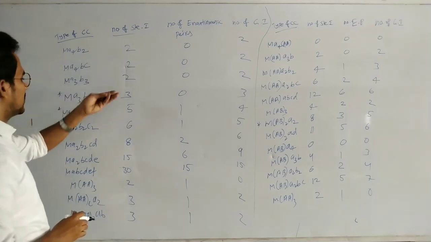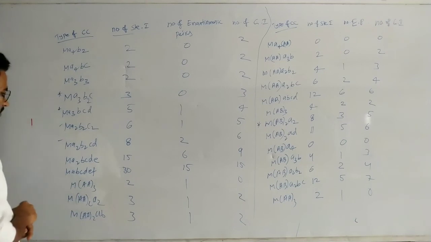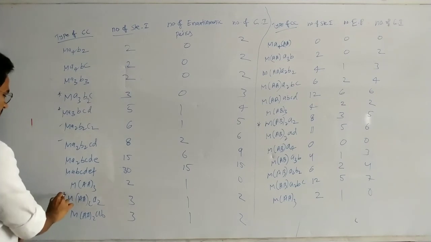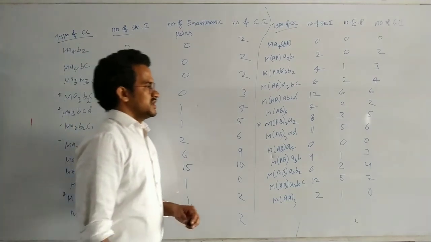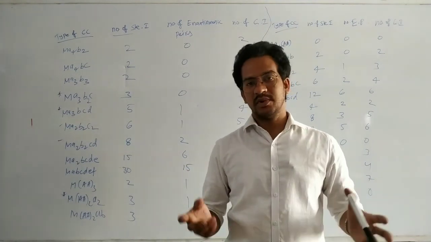Ma4BC and Ma2B2C2 we have already completed. You can try the rest. That is about stereoisomerism in complex compounds.